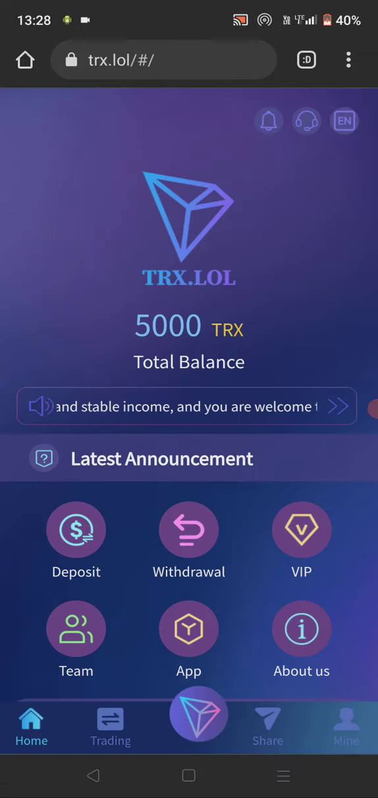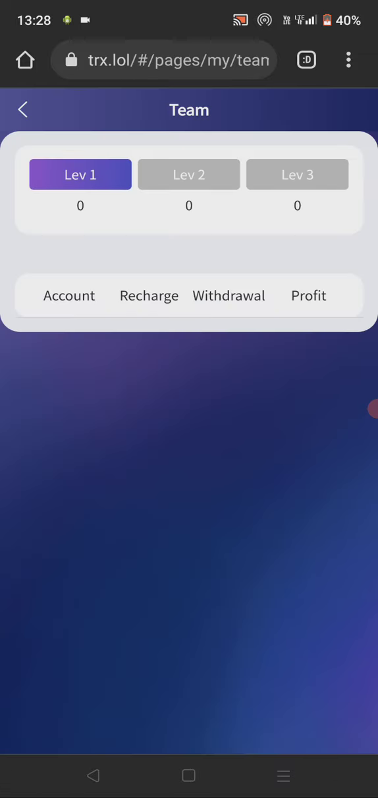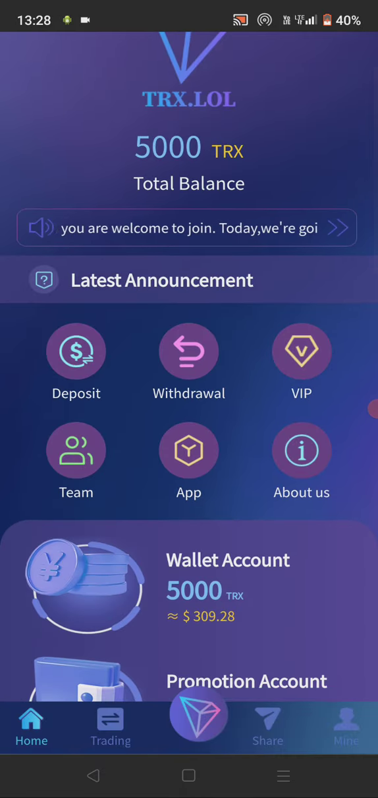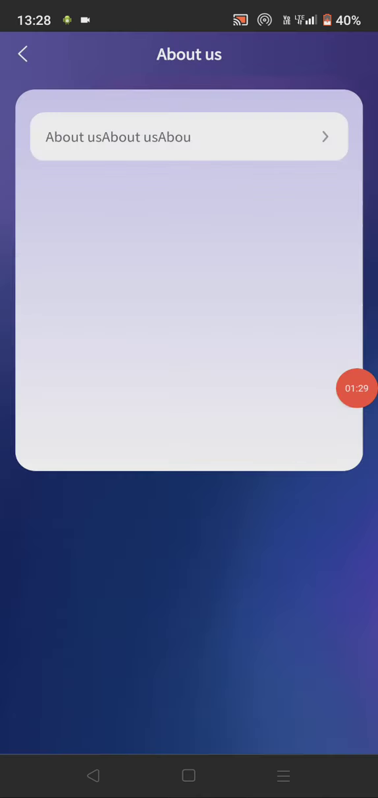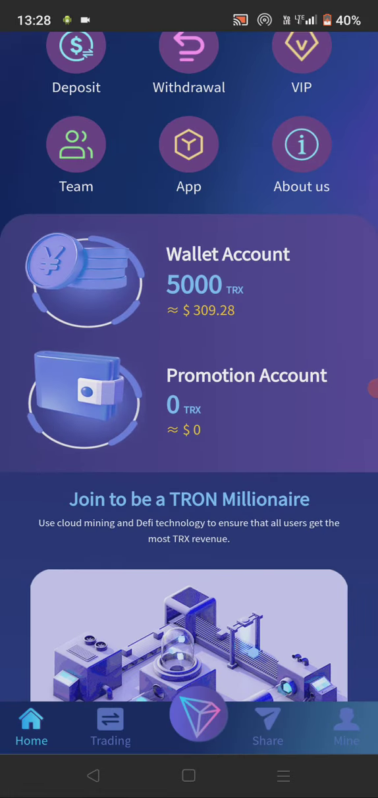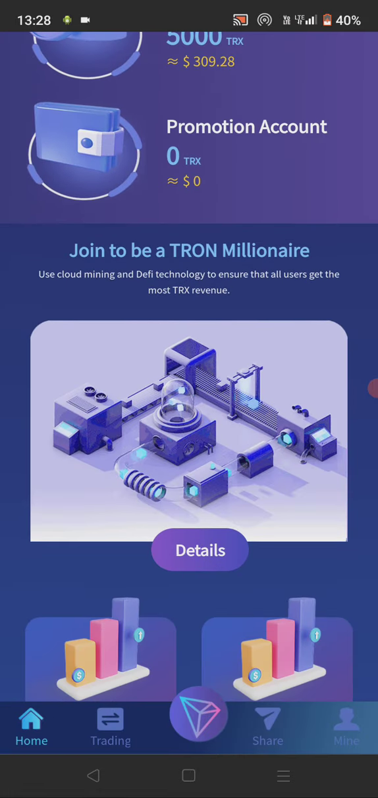Okay guys, and if you click on this team option, you can check the status and the level of your team. For example, what is going on in your team, and how many recharges and withdrawals have been completed yet. And if you click on this app option, you can easily install the APK variant of this website. If you click on this about us section, here you can check about the company. You can also see the wallet account here, and the promotion account is 0. If you want to become a Tron millionaire, you can easily become one by gathering details from here.